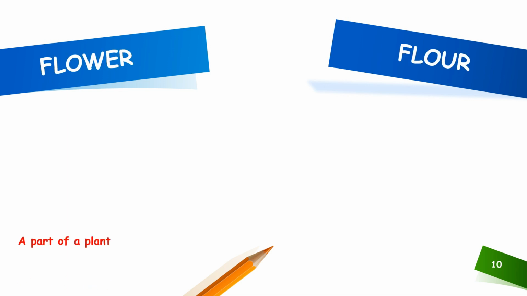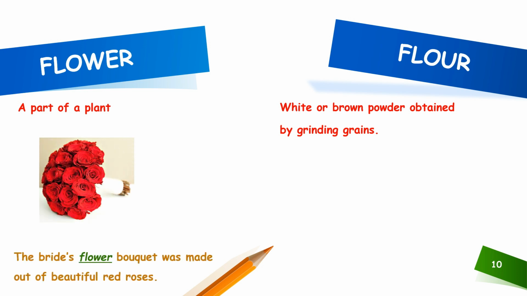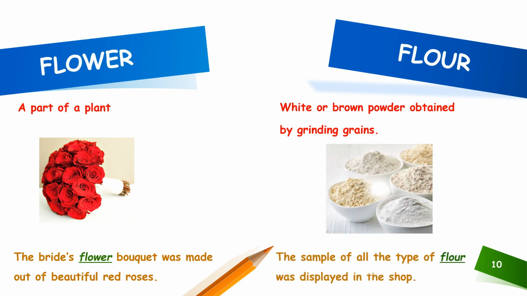Flower is a part of the plant, and flour is white or brown powder obtained by grinding grains. Now, let us see how to use this homophone in a sentence. The bride's flower bouquet was made out of beautiful red roses, and the sample of all the types of flour was displayed in the shop.